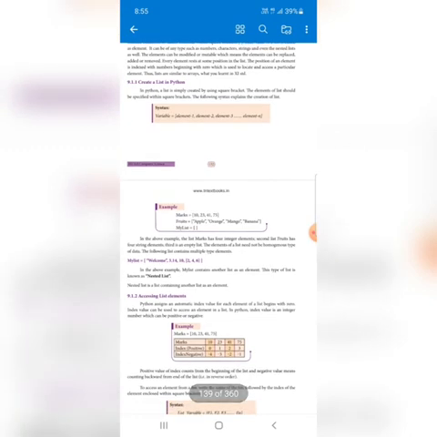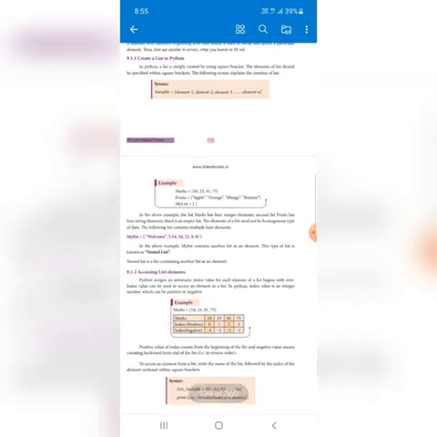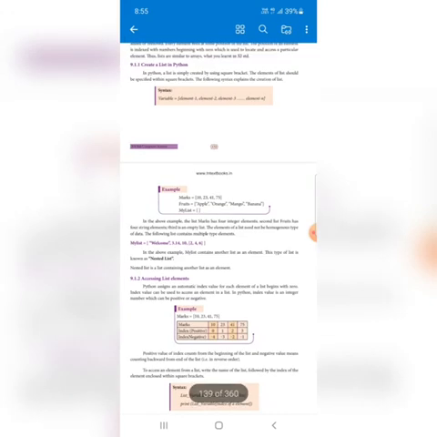It's just like an array. In programming, an array lets us store the same type of data, many values, under one particular variable name. But here in a list we can store multiple values of different types of data.